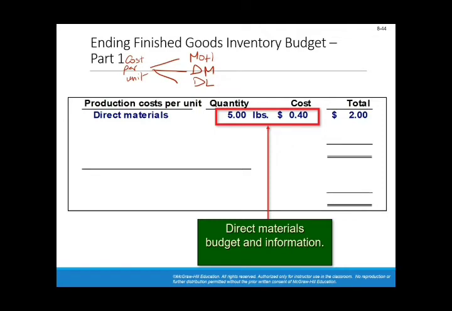Direct material first. We know that per each unit, it's 5 pounds multiplied by $0.4, and this will give us $2. Direct labor, we computed it at $0.5. We did that in the direct labor budget.